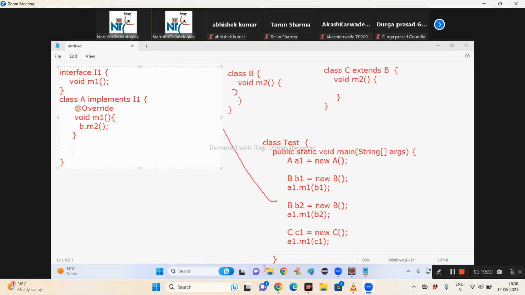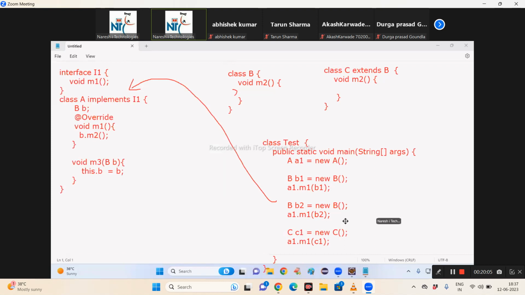Okay, void M2, M3. Let me take void M3, open bracket, closed bracket. Now what do you write? B. Then B, semicolon. Then we can access the B variable in the M1 method also. Okay, done.